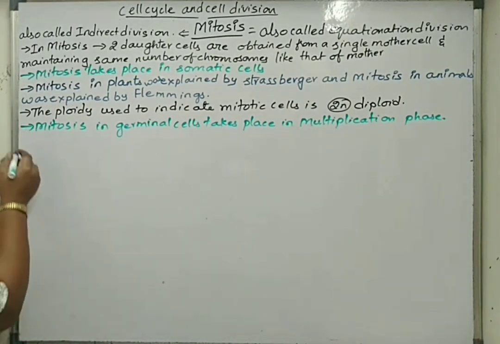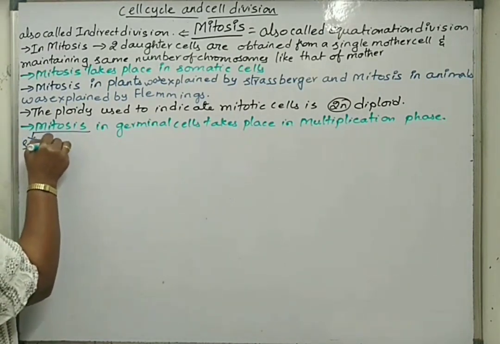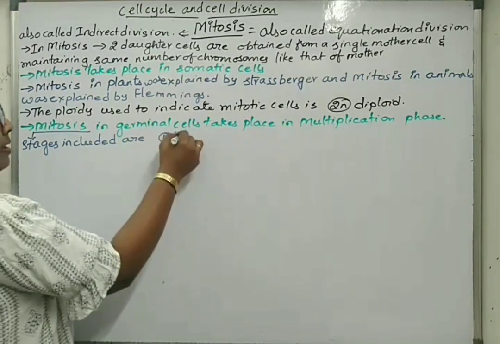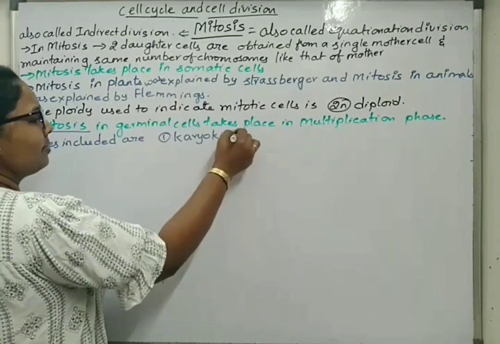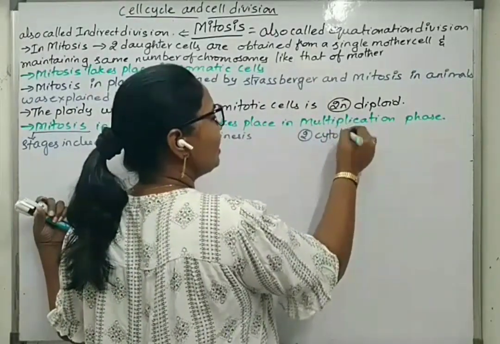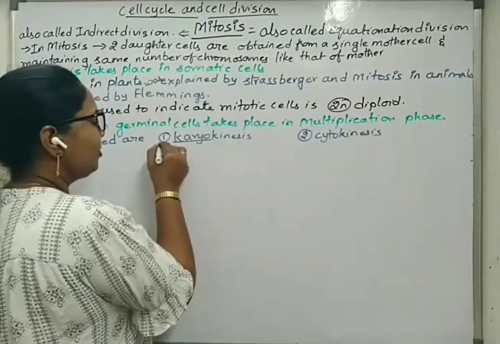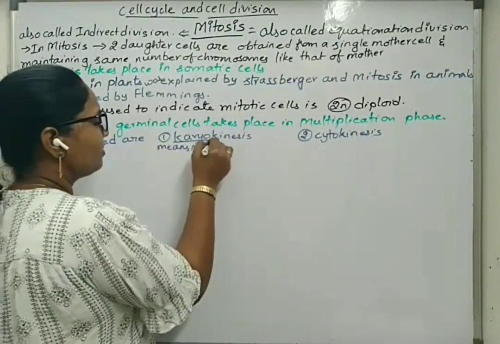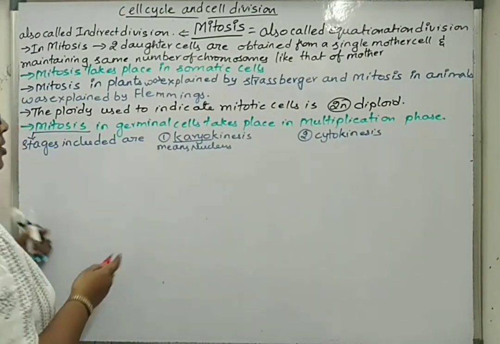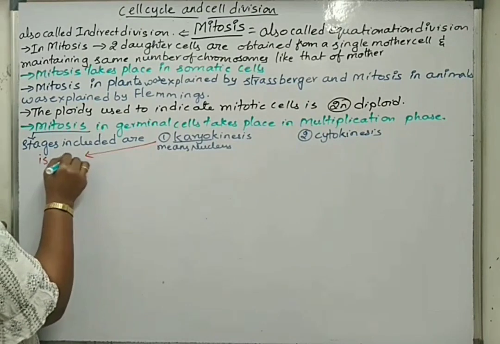Next, what are the stages included under mitotic division? The stages included are: first one, karyokinesis; second one, cytokinesis. It means after mitotic division, cytokinesis happens. Karyo means nucleus, kinesis means division. Division of nucleus is called karyokinesis. It is again of 4 different types of stages.